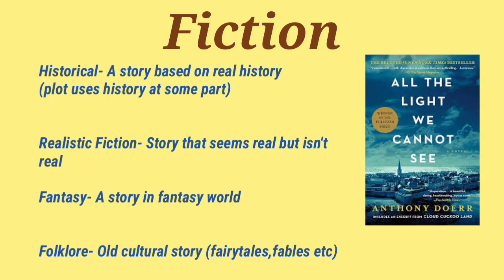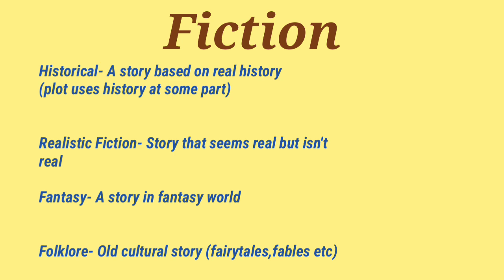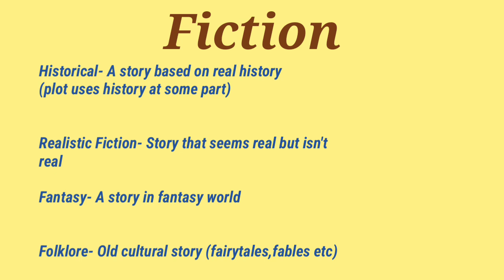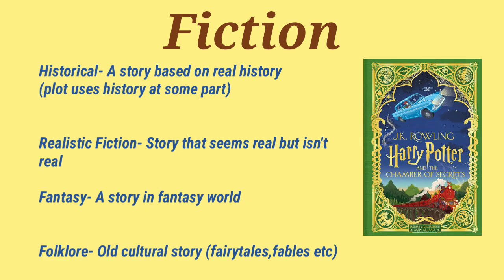Then we have realistic fiction, that a story that seems real but isn't real, and the book here is Jane Eyre. Then we have fantasy. A story is in a way a world which has fantasy characters, a fantasy world which looks like it's not real. And the best example will be Harry Potter. If you have seen the series or books, you have read the books. So obviously we all know that this is a fantasy world, it's not related to real world.